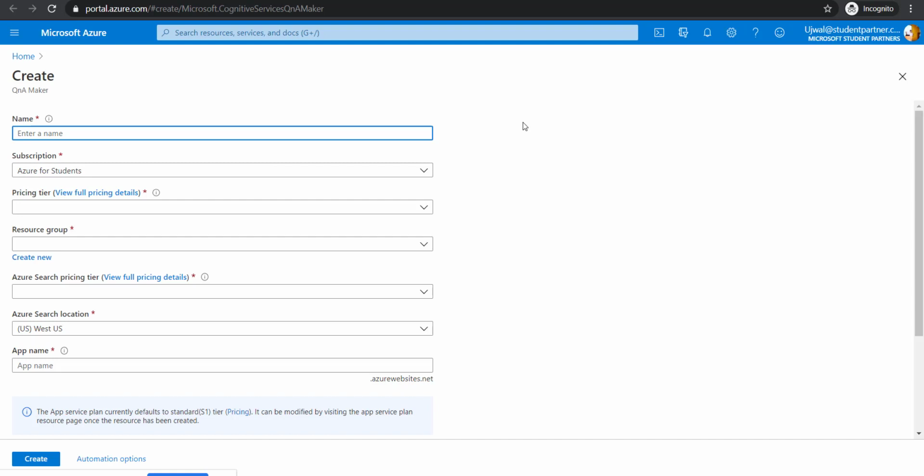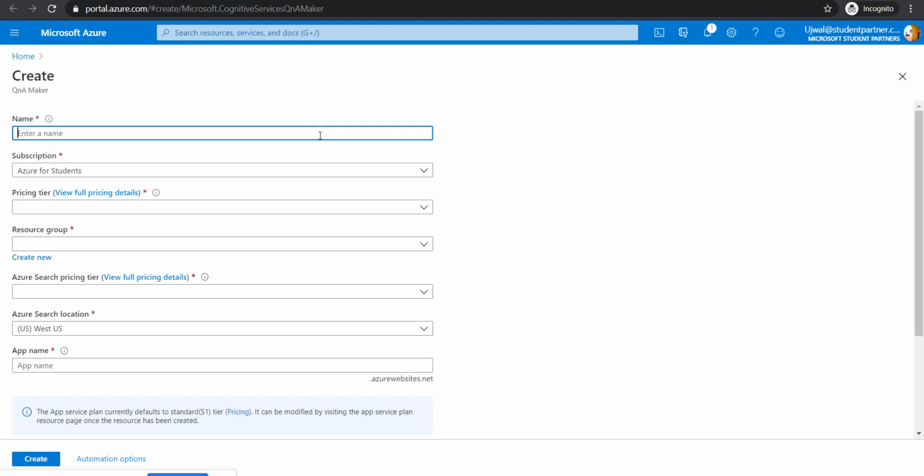Sorry to interrupt. Basically, Q&A service is something which has pre-existing machine learning code, which will be converting whatever knowledge you input by parameterizing it using various ML algorithms, and giving you a final output which you can test and later deploy to various platforms such as Telegram, email services, or any other. Even Cortana is supported by it. And the best part of our chatbot is it supports 50 plus languages. And you can also make your query using your voice. You need not type your query if you feel like you have a very busy schedule or you're short of time. You can directly jump in by asking it via your speech.